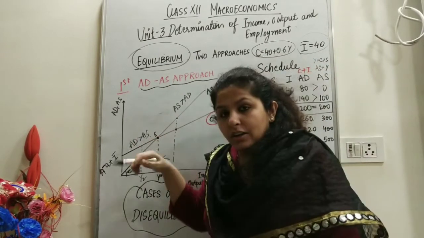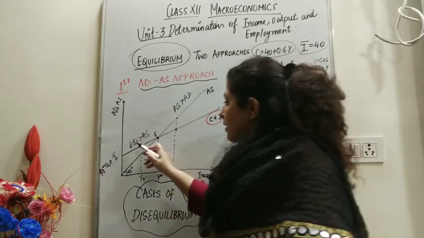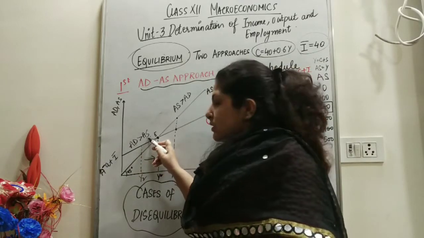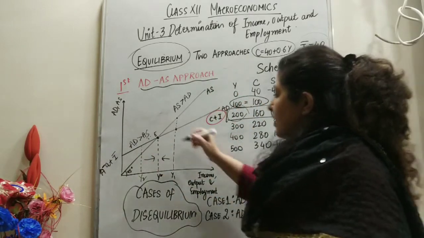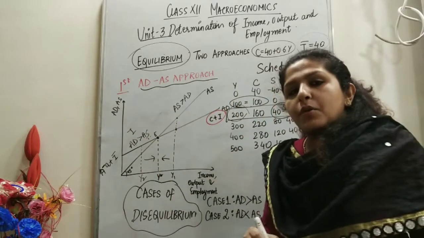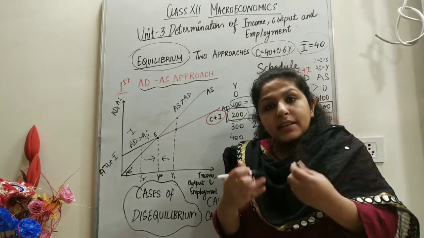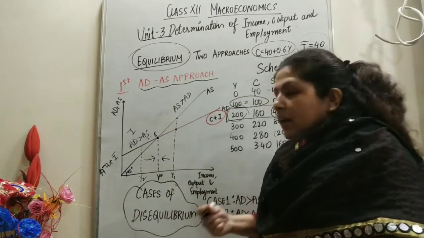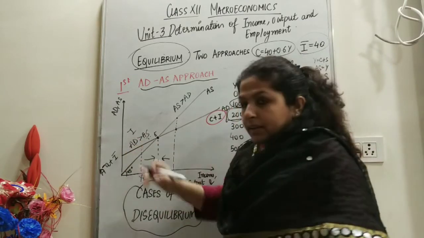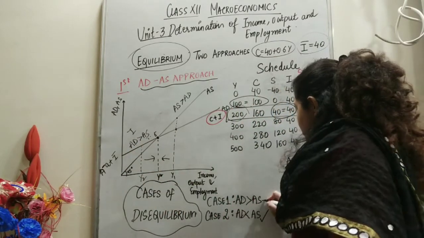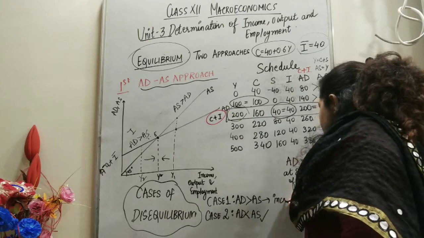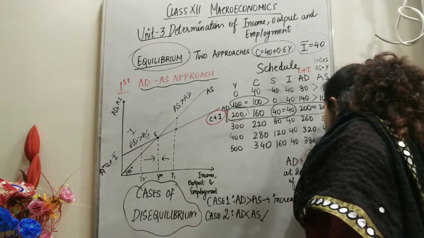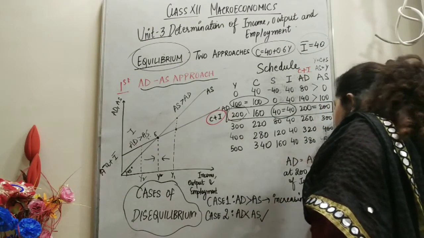So AD is more than AS. In this case, how will the producers react? There will be an unplanned decrease in inventories. The stock will start running out because aggregate demand is more than aggregate supply. The producers will react to this by increasing production in the economy.